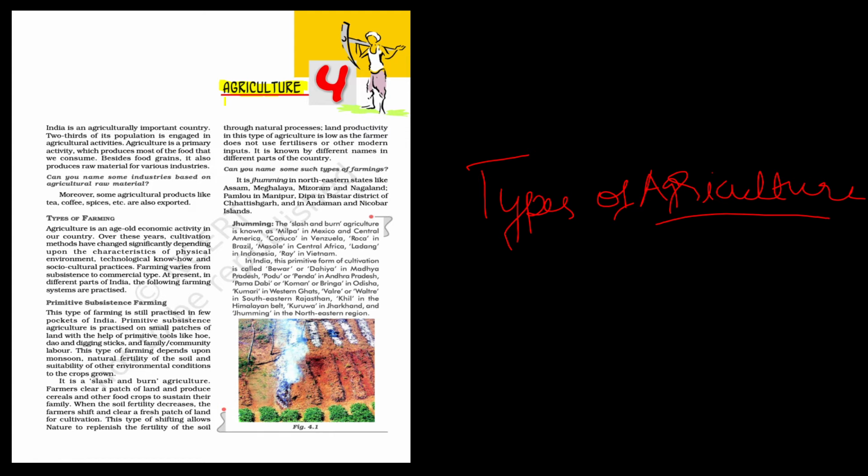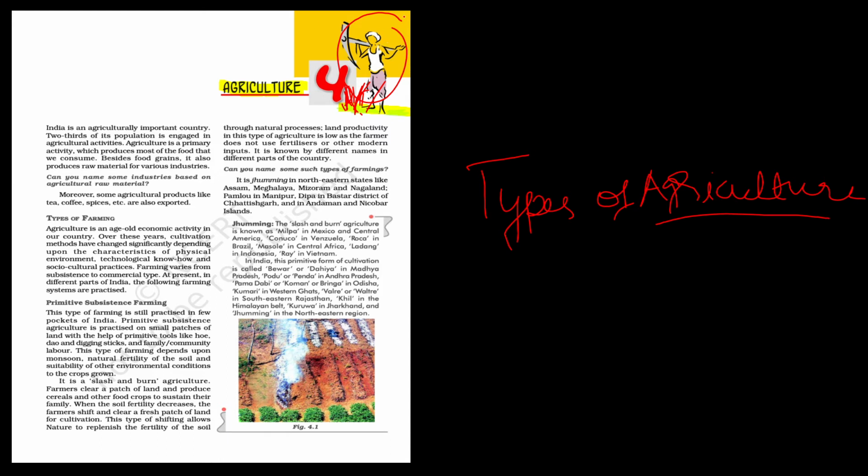So let's say this person over here is planting, and gave plants. These plants are taken by these people. They will go to the other sector, that means the secondary sector, and they manufacture this, and then they transport it so it comes to us.